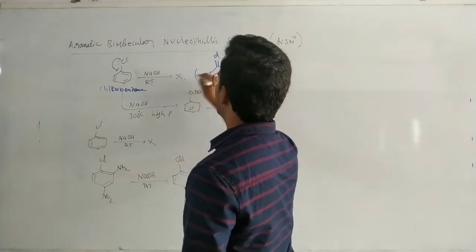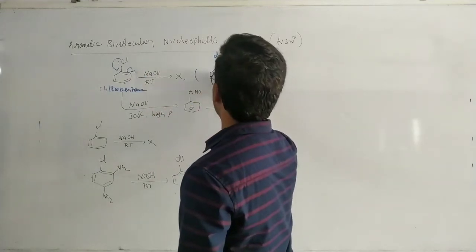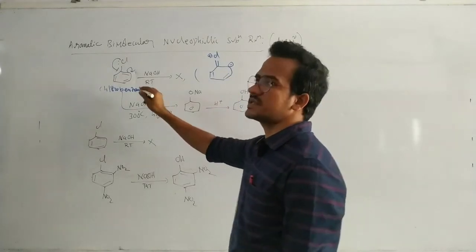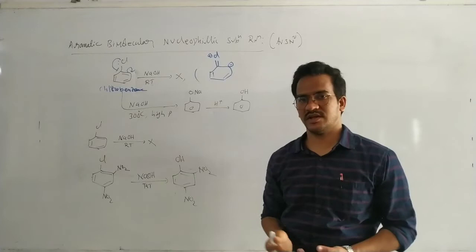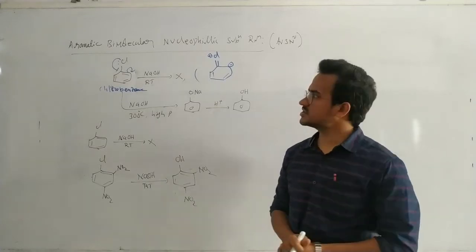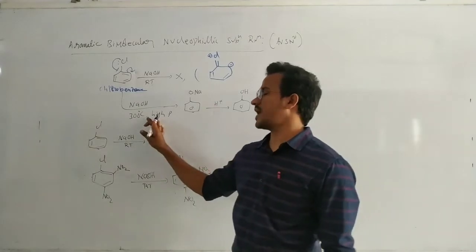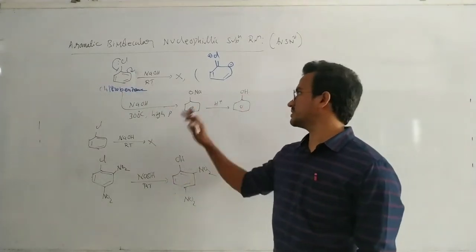Here transfer of electrons takes place. So here the negative charge goes into the pi bond, and this one carries a positive charge. So the carbon-chlorine single bond becomes a double bond, and that bond becomes very strong. So that's why substitution is not possible. Of course, at high temperature and high pressure, the substitution is possible. That gives a phenol.